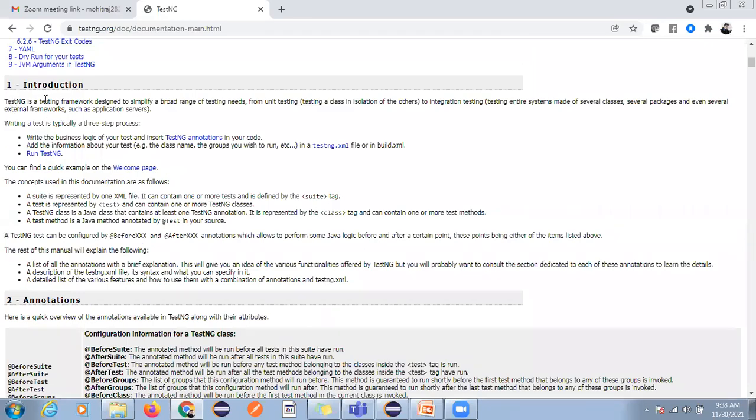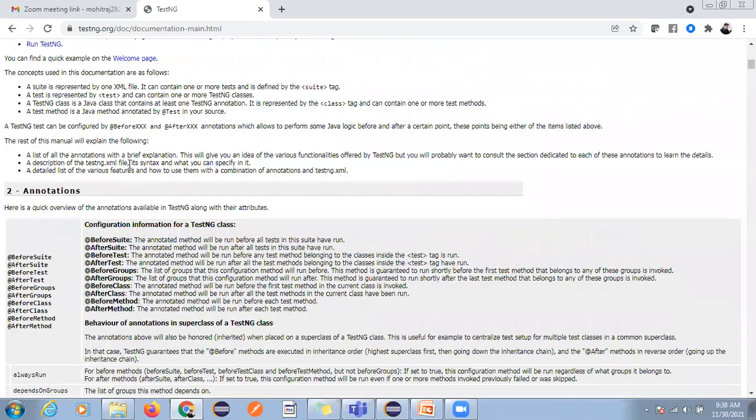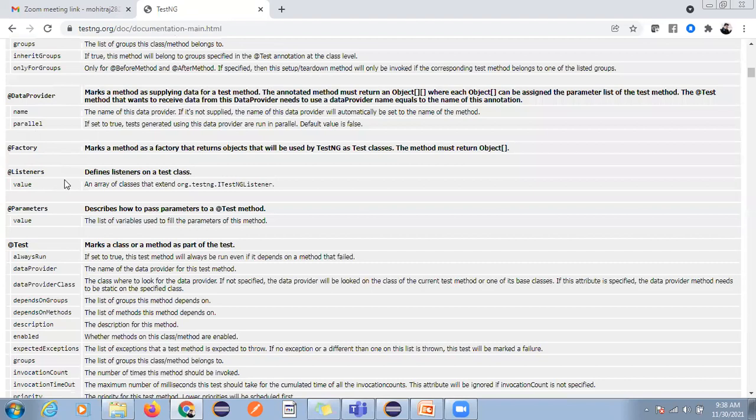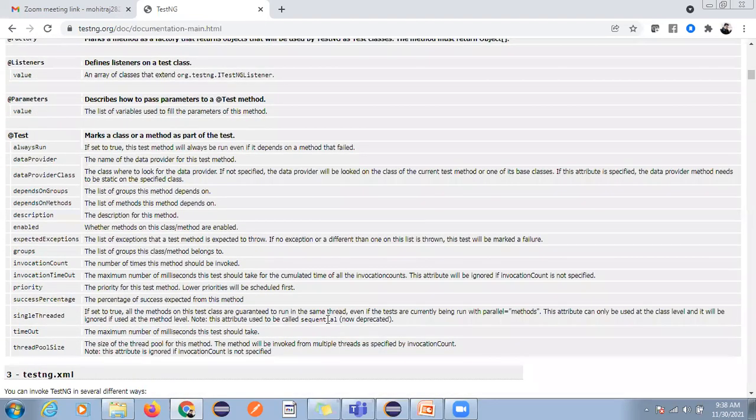Here, TestNG is a testing framework designed to simplify a broad range of testing needs, from unit testing to integration testing, right? Here we again have many features. We have many annotations, and we will see the use of all these annotations. We can do many configurations also, like we have a data provider, and you can pass parameters. It can be used in place of the main method.